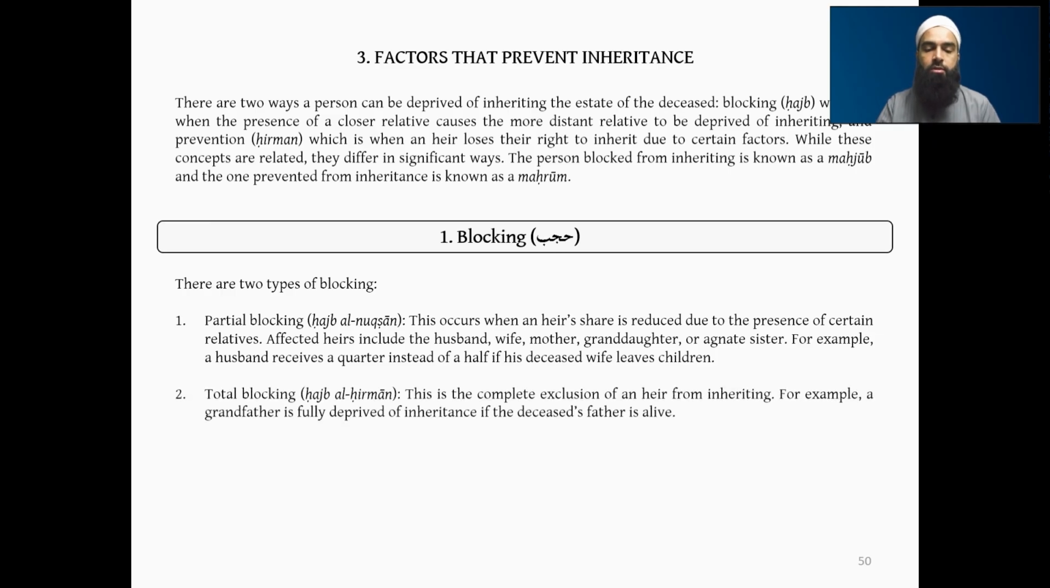Total blocking. This is hajb al-hirman. The hajb an-nuqsan, nuqsan meaning deficiency, is partial blocking. Here you have total blocking. This is the complete exclusion of an heir from inheriting. For example, the grandfather is fully deprived of inheritance if the deceased's father is alive. This is where they do not receive any share of inheritance because of a closer inheritor being there who is before them, who is prioritized.